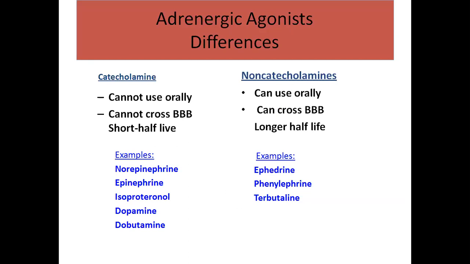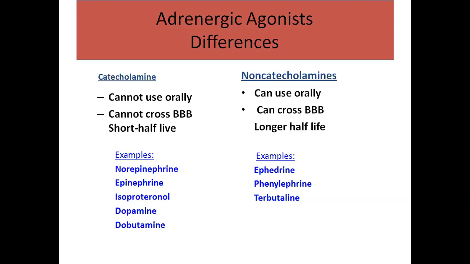So now the differences between catecholamines and non-catecholamines. Catecholamines cannot be used orally, they cannot cross the blood-brain barrier, and they have a short half-life.